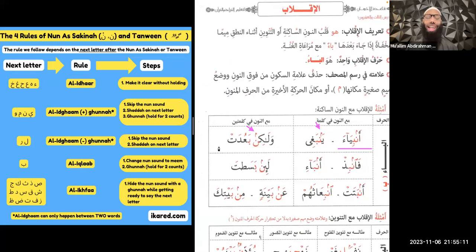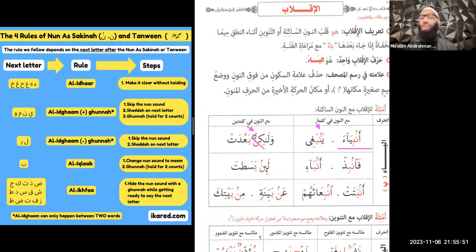Now, in case you forget that it's whenever there's a ba after a nun as-sakinah or a tanween, just remember you got a floating meme right here. How can you miss a floating meme? Where have you seen a floating meme before? So now with al-iqlab, you're going to change the nun sound into a meme sound. Whenever you have a ba after a nun as-sakinah or a tanween, and you have that floating meme, you change the nun sound into a meme sound. And then you're going to do a ghunna. So we're going to say walakin ba'udat.